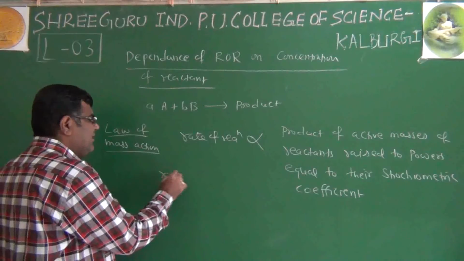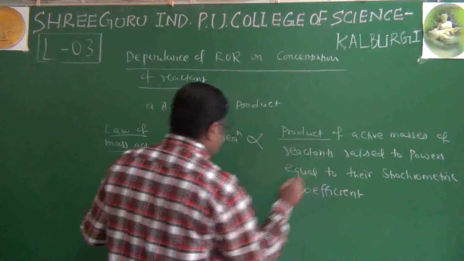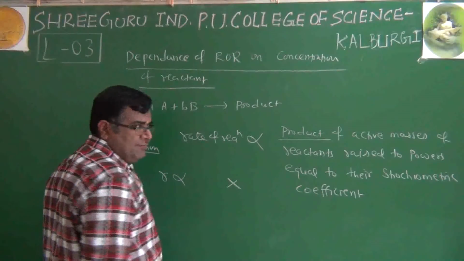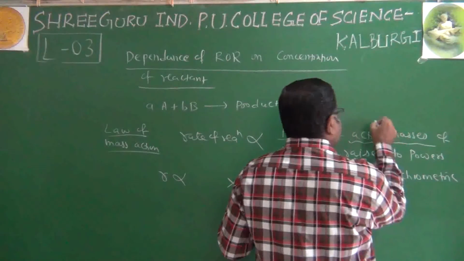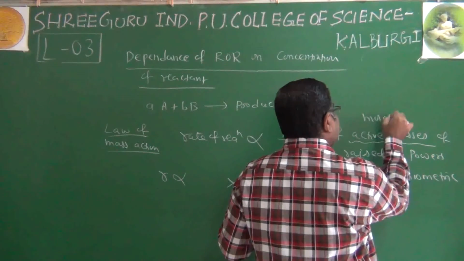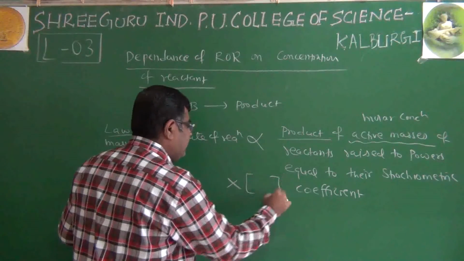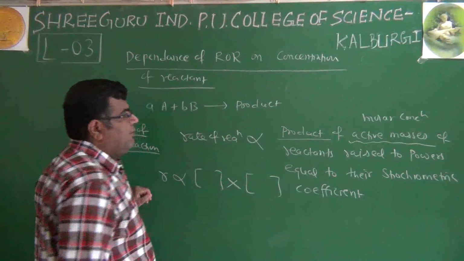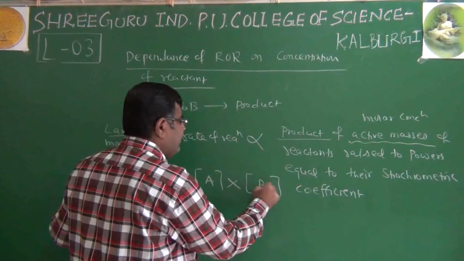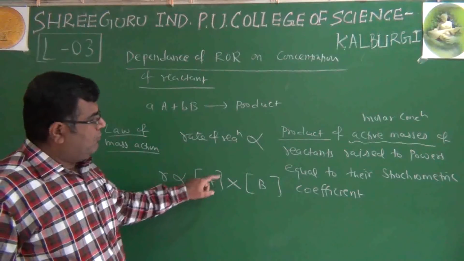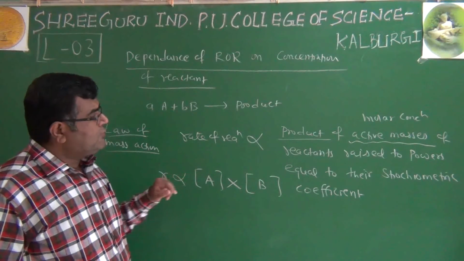So we can write this as R is directly proportional to the product. By product means multiplication here, mathematical product. Active masses we can read as molar concentrations, which we write in square brackets, of the reactants, A and B, raised to some powers equal to their stoichiometric coefficients.